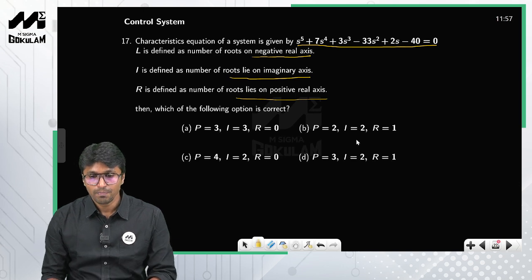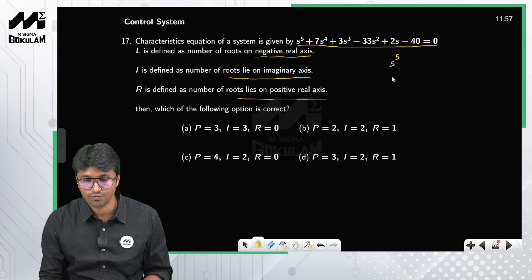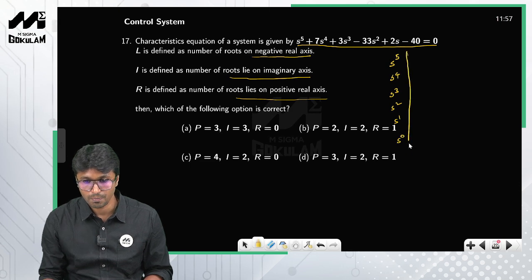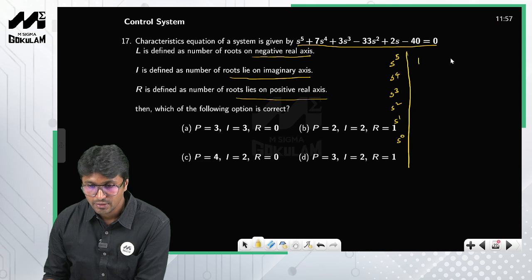Now this is your characteristic equation, so I have to use the RH criteria. I will first develop the Routh table: s raised to 5, s raised to 4, s raised to 3, s raised to 2, s raised to 1 and s raised to 0. What will be the entries in the first row? 1, 3, 2, right? And the entries in the second row? 7, minus 33 and minus 40, right?